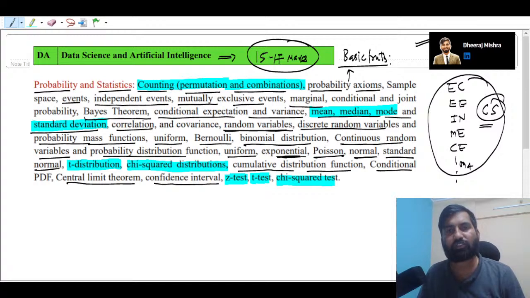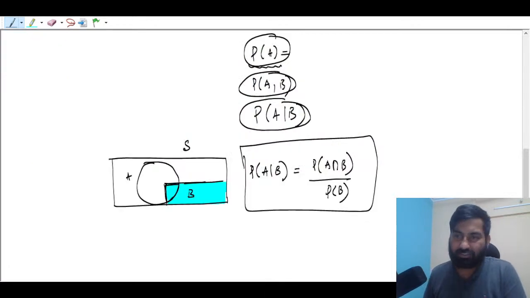First couple of lectures is going to be on counting only. Then we will talk about basic axioms. Then हमारा session चालू होगा sample space and events, independent events, mutually exclusive events. Okay, so I believe this is fine, right?